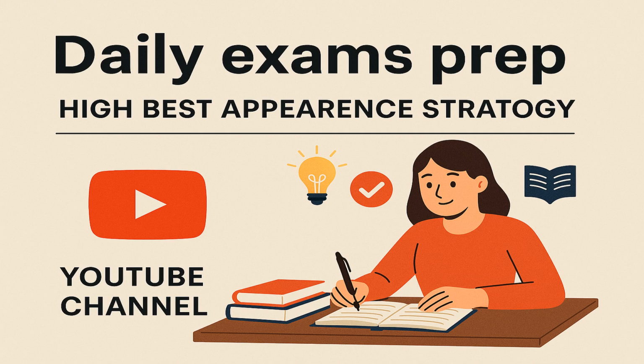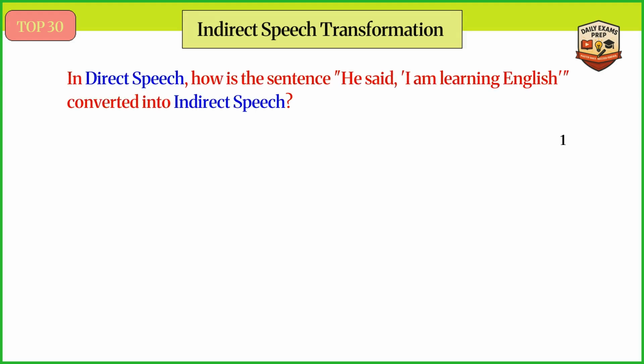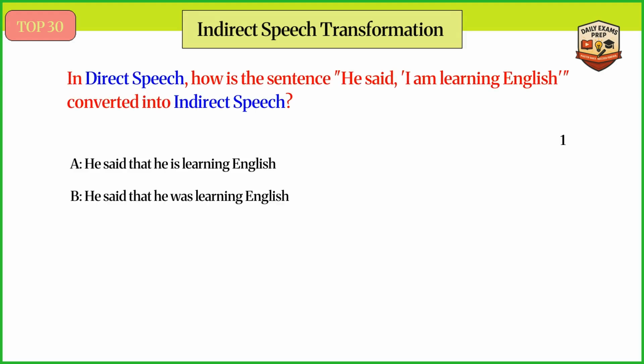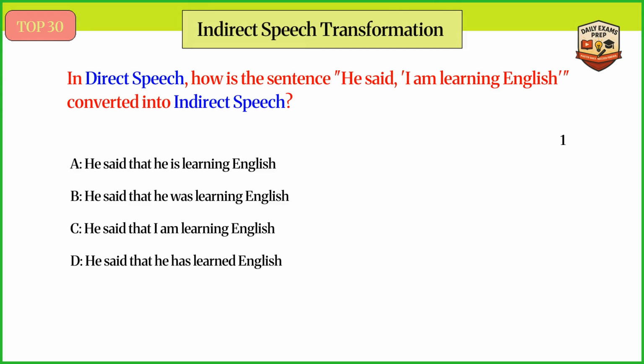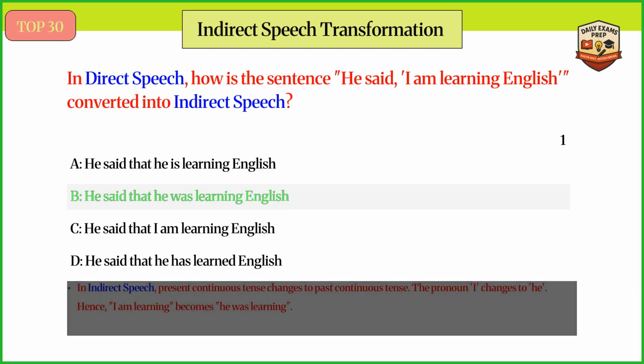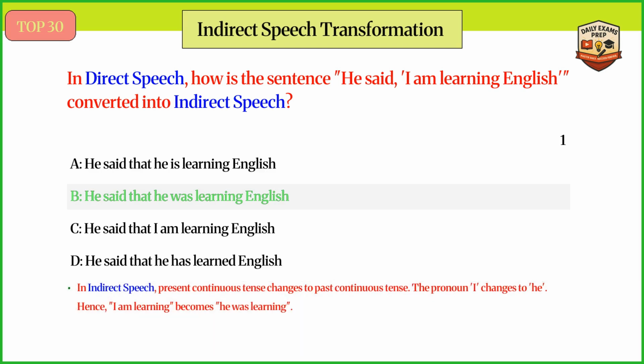Let's dive into the topic. In direct speech, how is the sentence "He said, I am learning English" converted into indirect speech? Answer B. He said that he was learning English. In indirect speech, present continuous tense changes to past continuous tense. The pronoun I changes to he. Hence, I am learning becomes he was learning.